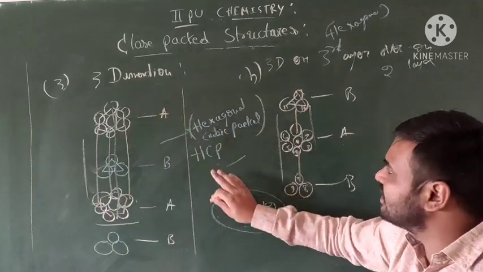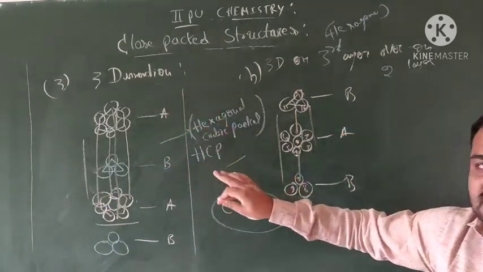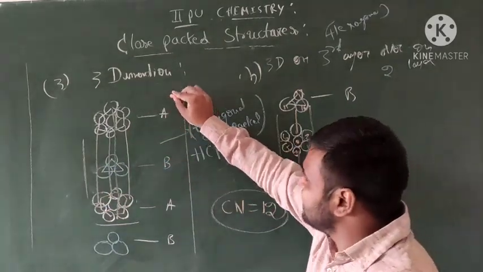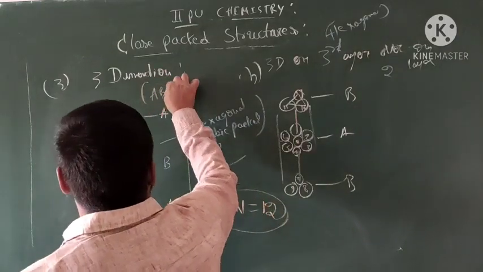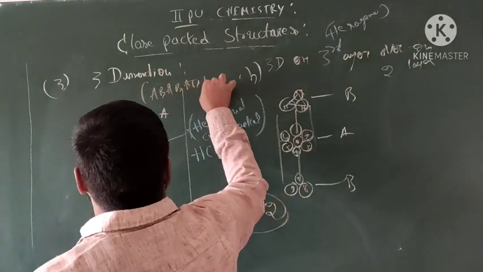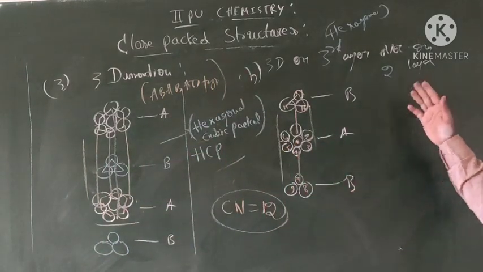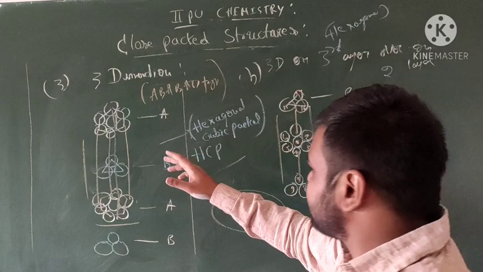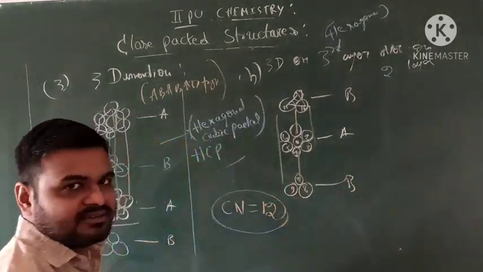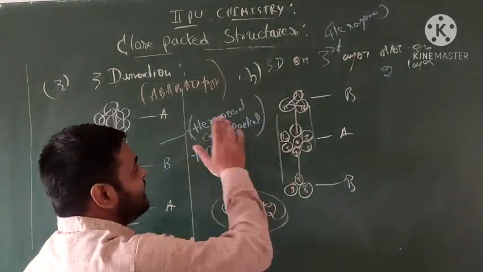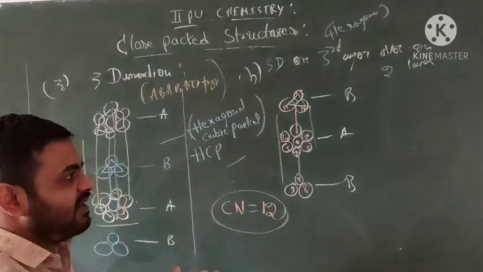This is called what? Three-dimensional HCP. What type is this? AB, AB, AB type. Okay, three-dimensional. Clear, students? Okay, next we'll talk about one more, ABC type. Okay, one more, that is called what? ABC. Did you imagine that?